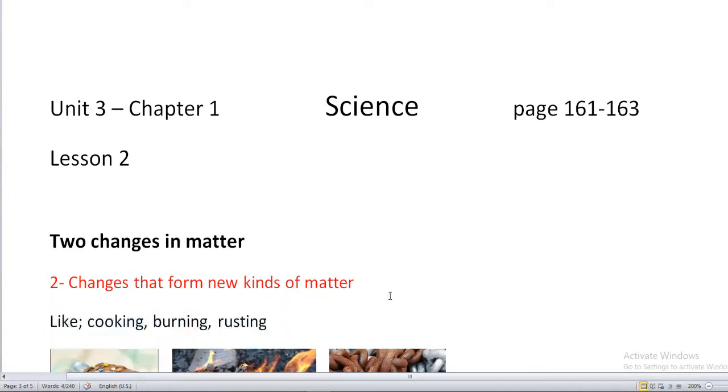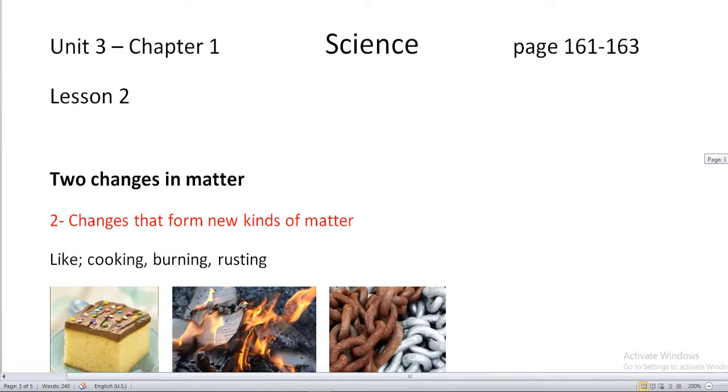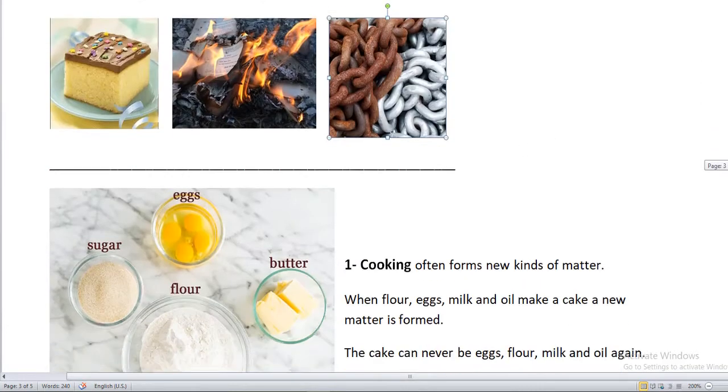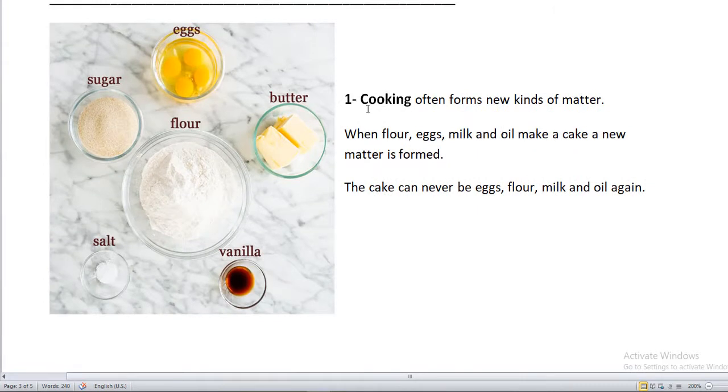Alright, let's talk about each one of them. But first, let me show you the picture. This is cooking. As you can see, this is a cake. This is burning. As you can see, this is burning paper. And here, this is rusting an iron. Let's talk about all of them. The first one is cooking. Let's go to cooking. Cooking often forms new kinds of matter. In cooking, you get new kinds of matter.